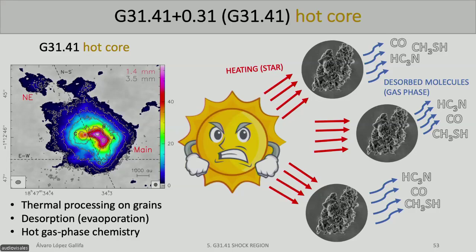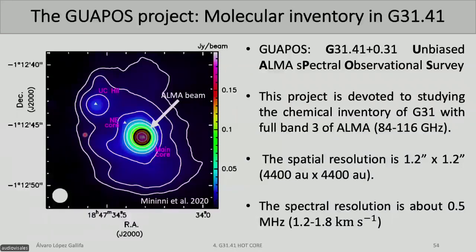And once these reactions have happened, with this extra energy, those molecules can be ejected into space. Because when we observe with ALMA, we are only detecting molecules that are in space. We do not detect molecules that are in the grains. And also, this extra energy can trigger some gas phase chemistry. It can make it easier for those molecules to interact in space.